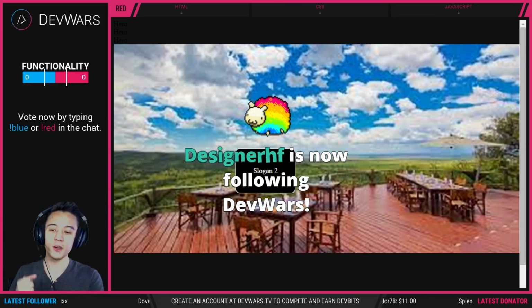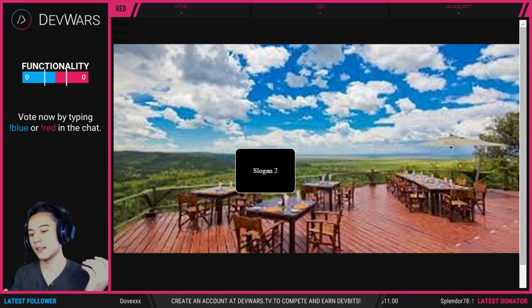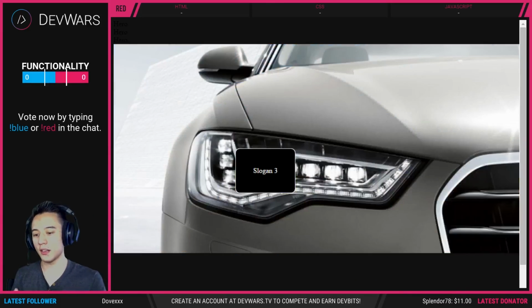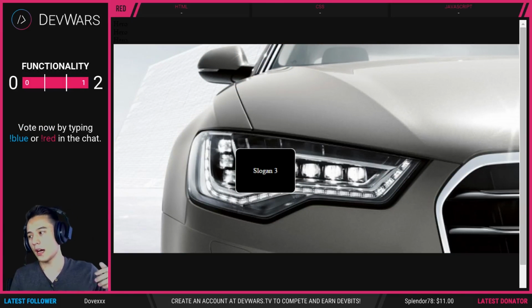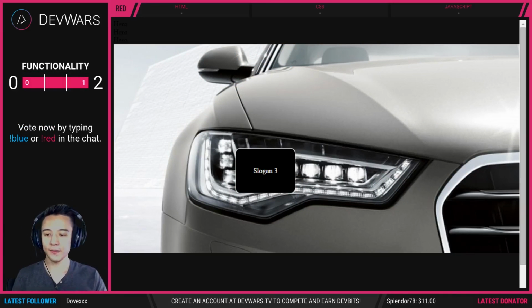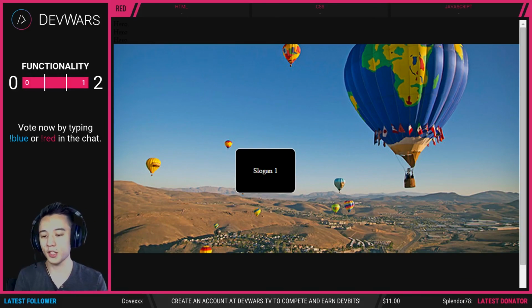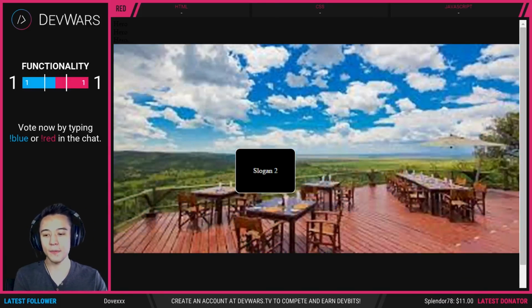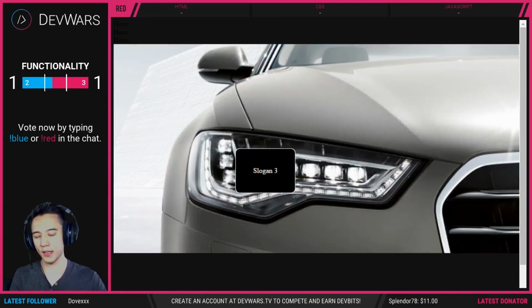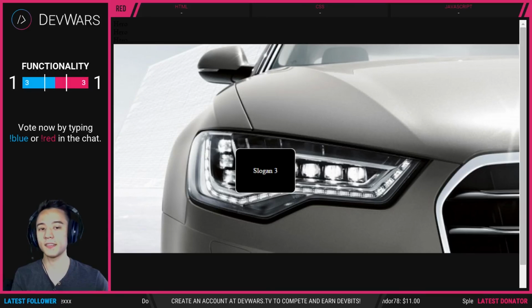Alright guys, voting's over. Blue got the majority vote, so blue did earn 2 points there. Now for functionality, the vote has already begun. Go ahead and vote for functionality. It's blue or red. Now what functionality means is which team has better JavaScript, which is definitely a big factor in this.